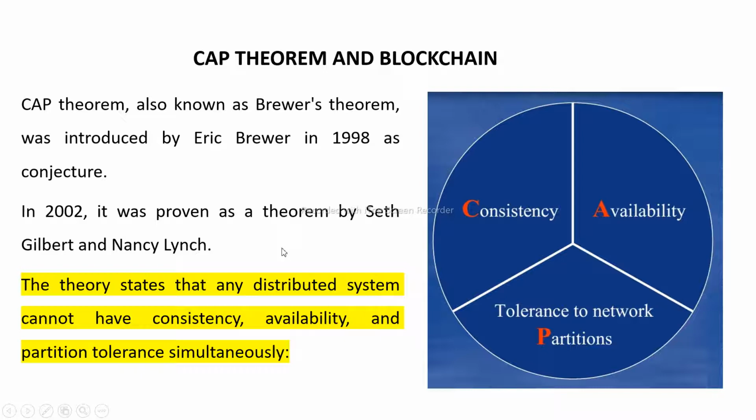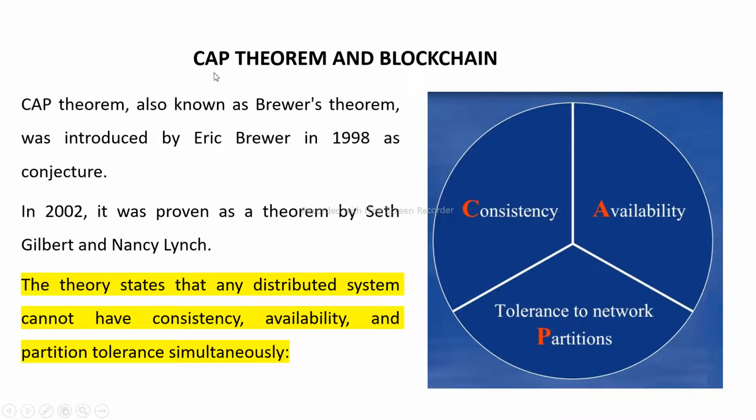What is the practical problem? When we deal with the data, whether the data is consistent or not, whether we deal with availability, when we talk about data sharing, whether the data is available or not, and when we talk about multiple nodes, there are different partitions in the network. How does this partition come into the picture? How has the whole network been divided, on what topology is it, and is it able to share the data to all the nodes? That is the practical thing, so we will see how it works.